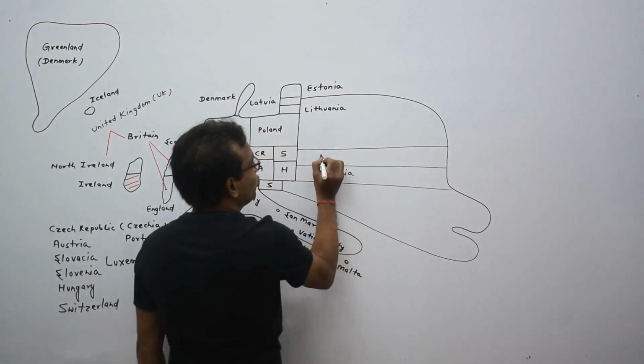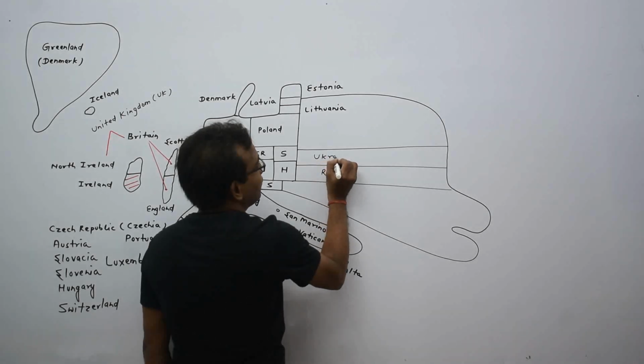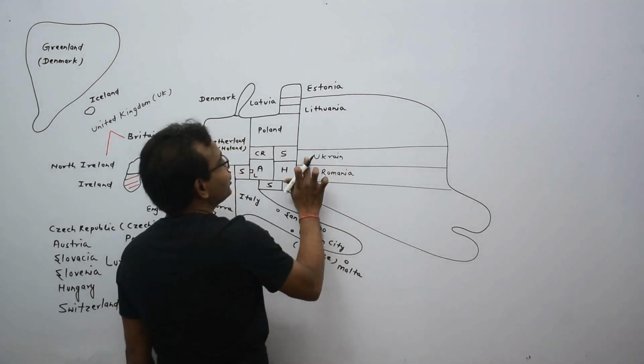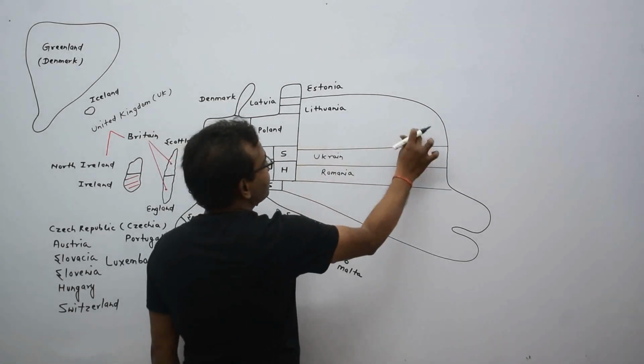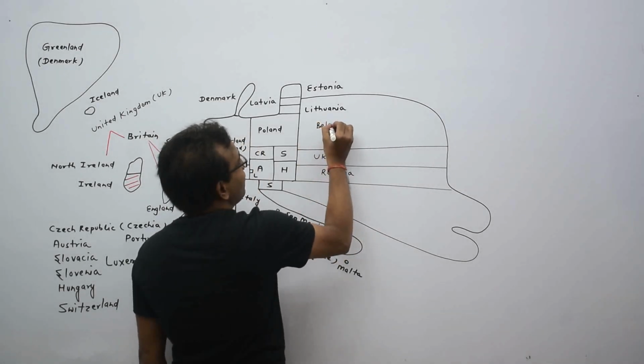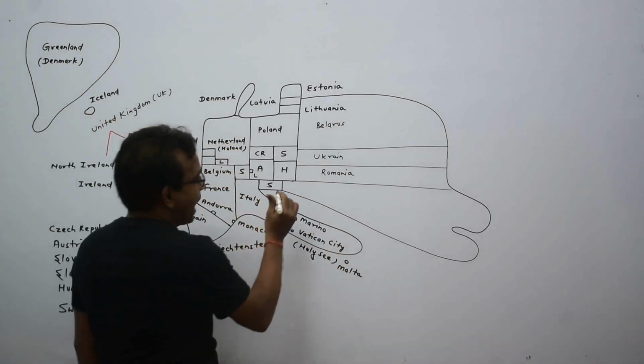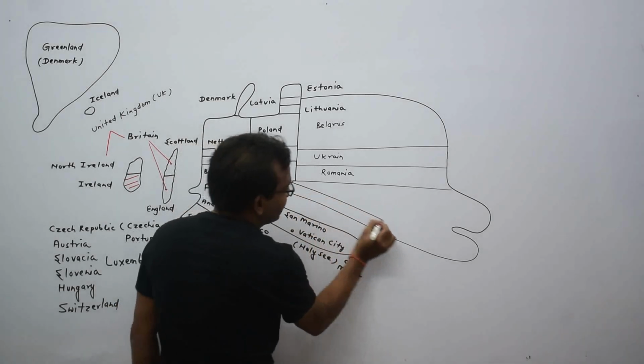This is Ukraine. Ukraine is not touching Poland. And this is a country, Belarus. I am drawing a line like that.